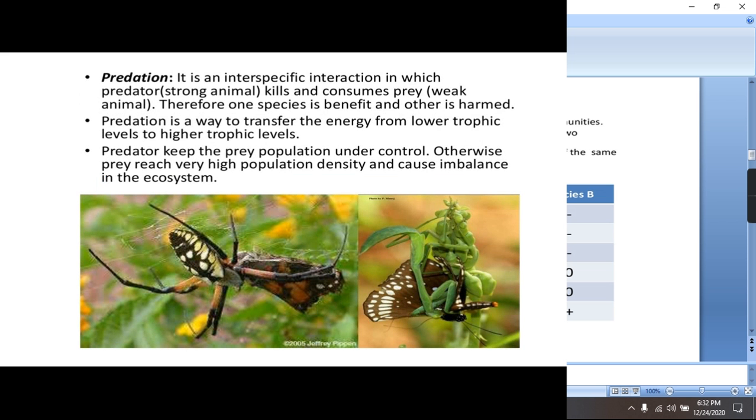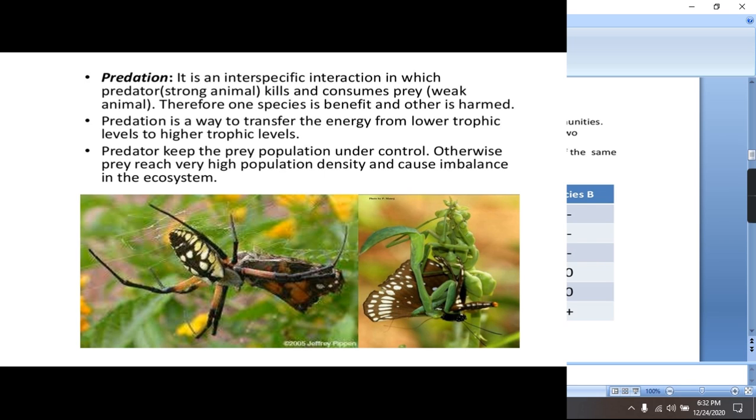Now in predation, as I have told you, it is a kind of relationship in which one individual will be benefited and the second will be harmed. So in predation there are two species. One is called the predator and the second is the prey. The predator is considered to be the strong animal and the prey is considered to be the weak animal. Obviously the stronger one will be benefited and the weak one will be harmed. Predation is actually the way to transfer energy from a lower trophic level to a higher trophic level. That's why predation is also represented as the transfer of energy in a food chain.